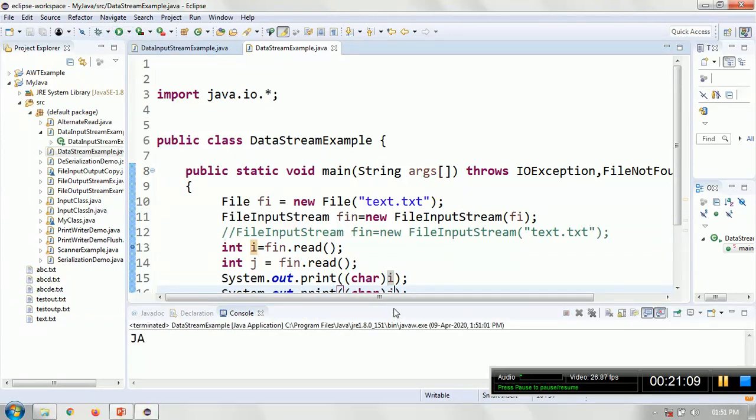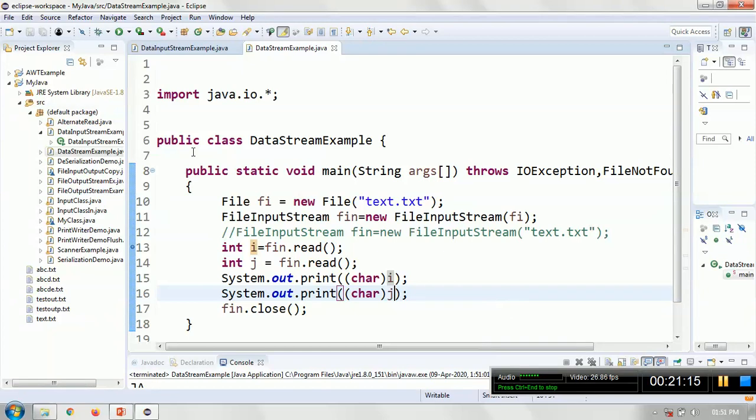Fine. Hopefully this example is clear. We'll try with the next thing,